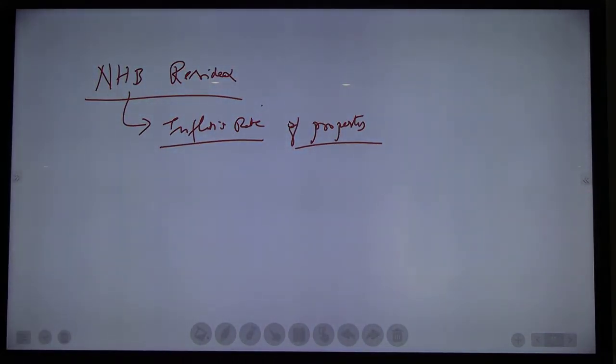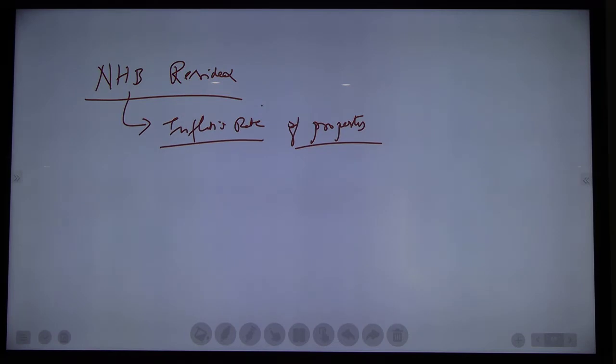Food is CFPI. For industry, IIP. For consumer level, CPI. For wholesale level, WPI. Right. In the same way, exclusively for the property, whether the price of the property increases or decreases, whether inflation increases or decreases, we can get to know by which index? NHB Residex.